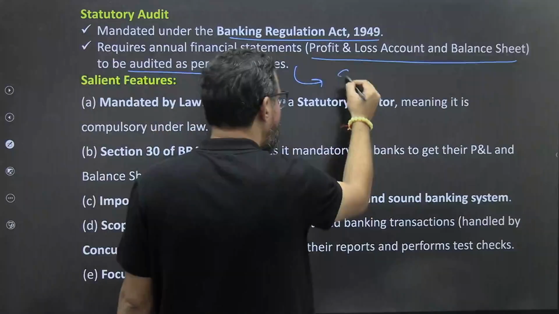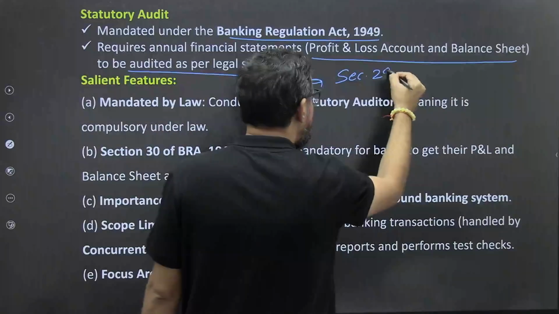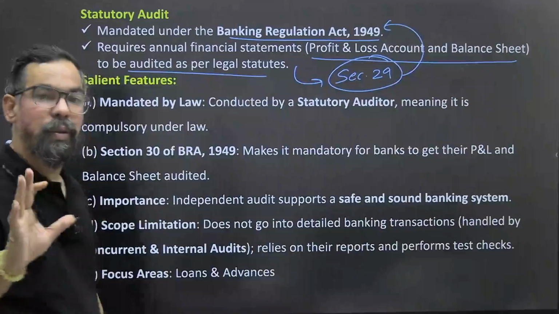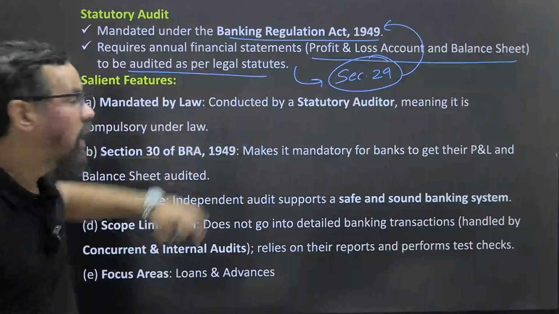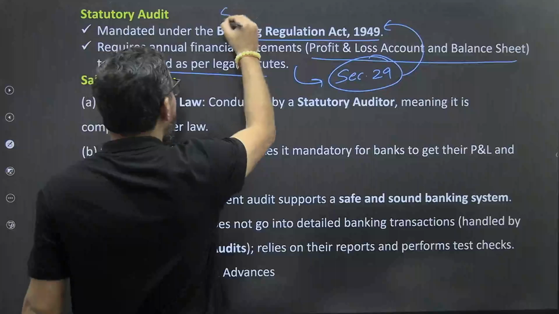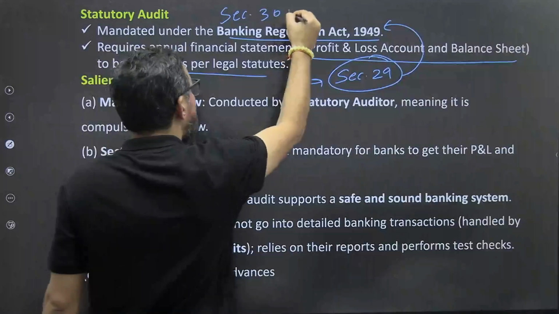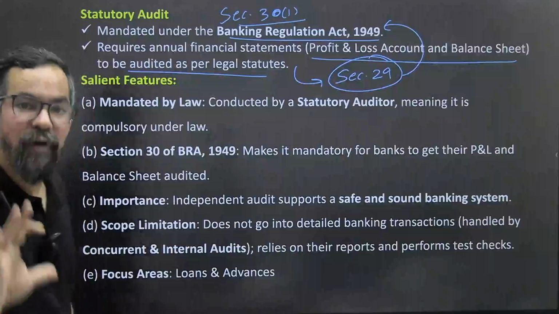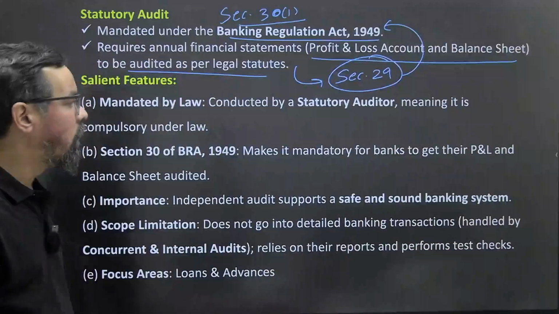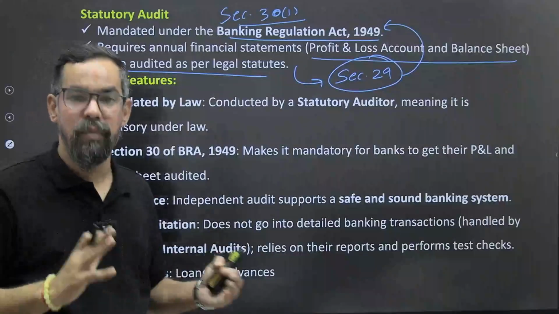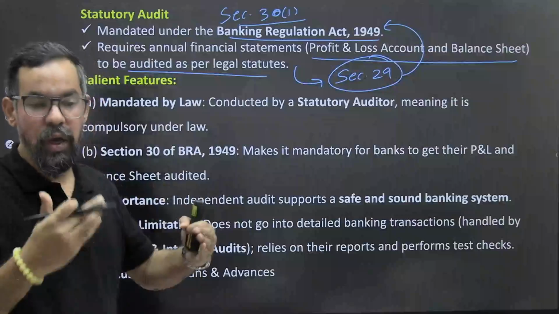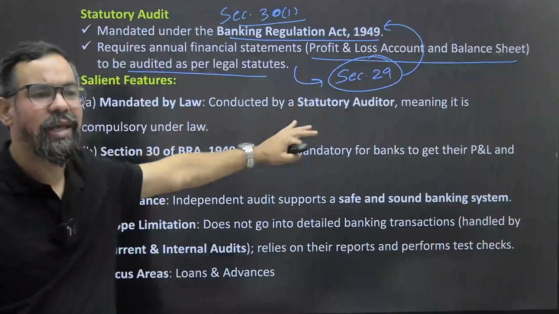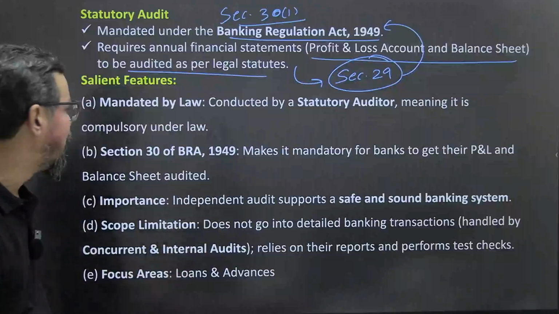This I have told you in the beginning also. Again, Section 29 of BR Act 1949. So you have to prepare your accounts as per this, and as per Section 13 subsection 1, you have to conduct audit on these particular final reports. Okay? So basically they are a must. Before publishing those documents, banks have to conduct this audit, so they can make sure that everything is aligned with the laws.